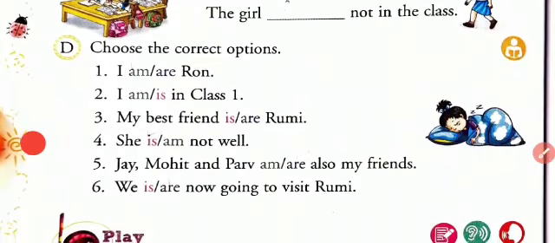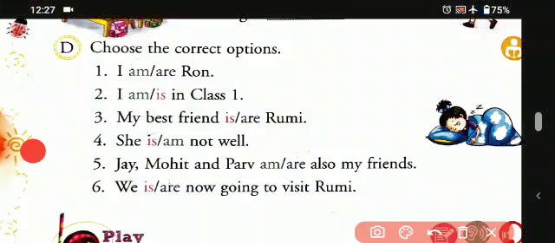Choose the correct option. So here there are two words given, and we have to choose the correct one. So here is another one. Start with the first one. I am Ron. Okay students, so that means I am Ron. So we'll be marking am with Ron. So next one.